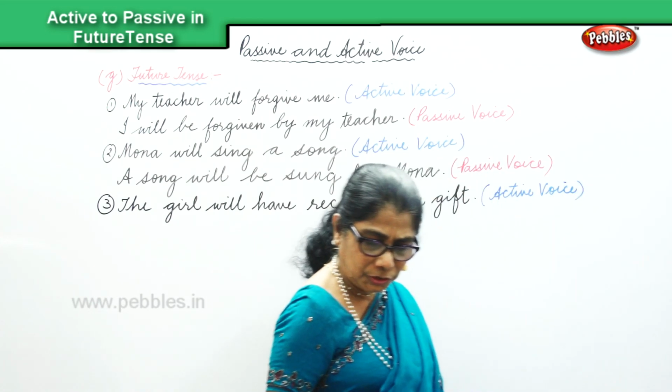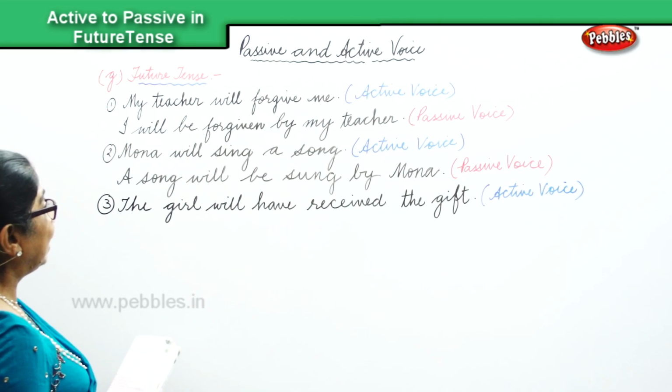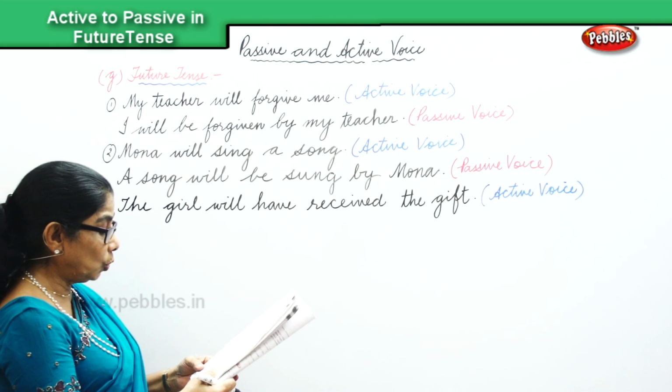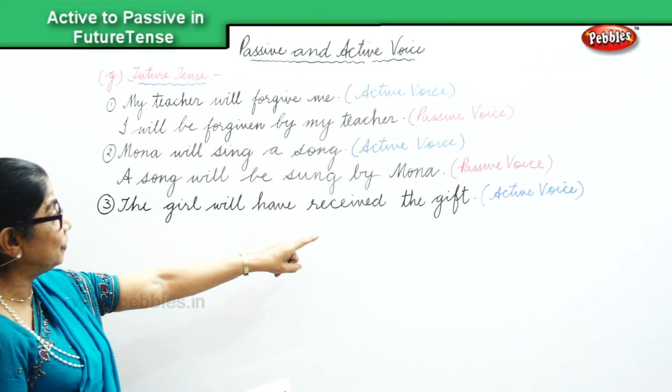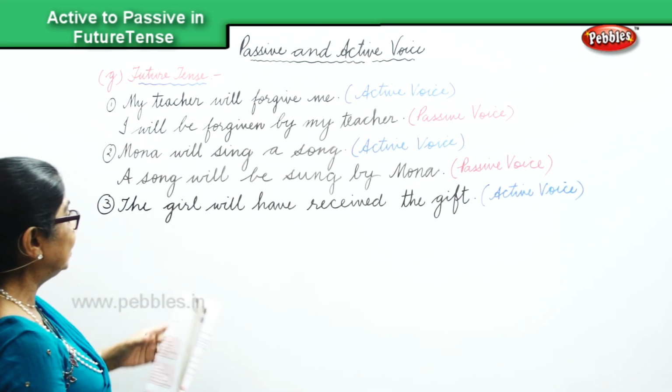Okay, now we have to change this into passive voice and in the future tense. So what will we say? The gift will have been received by the girl.